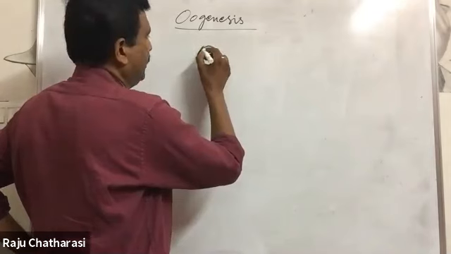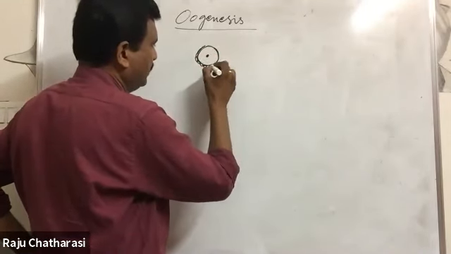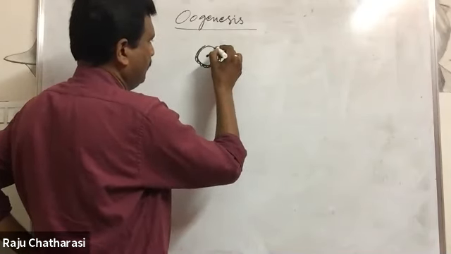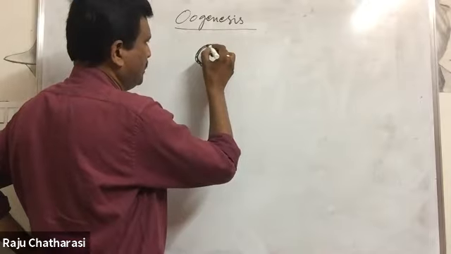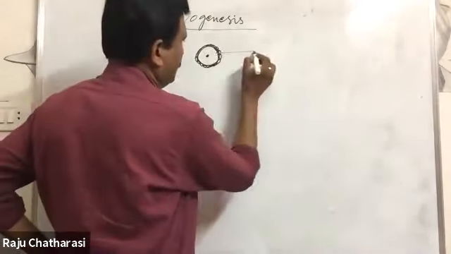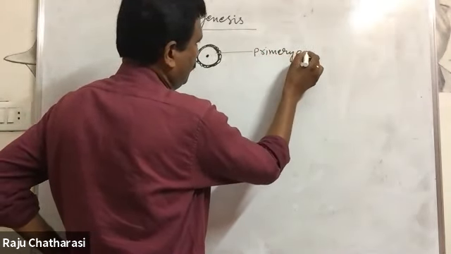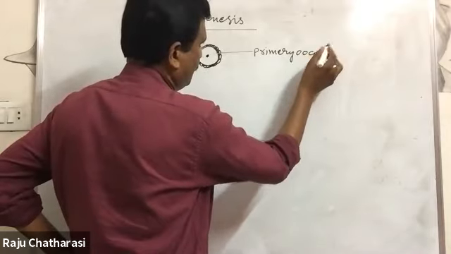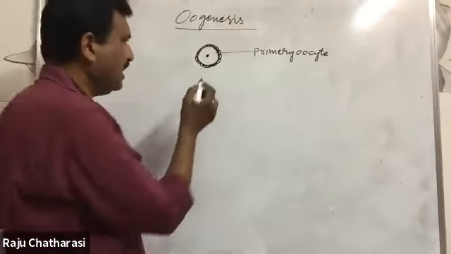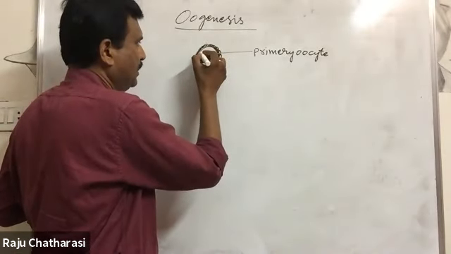They are surrounded by a squamous epithelial layer. Please remember, please observe carefully. This is the primary oocyte. This is called primary oocyte, in diploid condition and surrounded by a single layer of squamous epithelium.